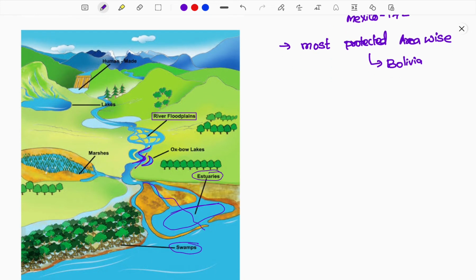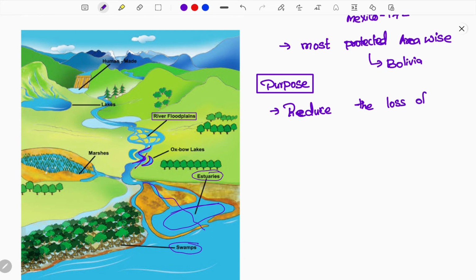And next, what is the purpose? They signed a convention, and you need to know its purpose. The actual purpose of the convention is to reduce the loss of wetlands. Wetlands are facing greater loss, because of urbanization, man-made activities, climate change and many other reasons.